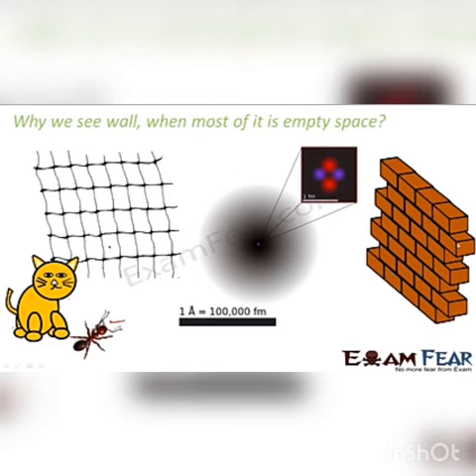Now, if I am viewing this wall with the help of visible light, and the order of the wavelength of the visible light is comparable to the dimension of the atom, because the dimension of the atom is very small, right? So if the wavelength of the light is comparable to the dimension of the atom, in that case we would be able to see it as what it is. I mean, in that case we will be able to see it as transparent or open space or empty space. But since the wavelength of light with which we are observing it is not at all comparable to the dimension of the atom, the dimension of the atom is extremely small, therefore we do not see it as empty space.